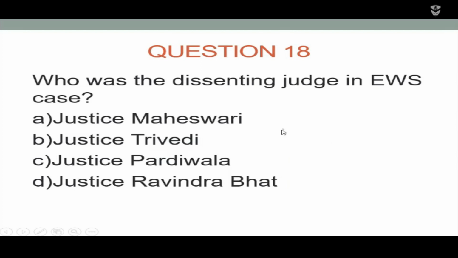Eighteenth question: who was the dissenting judge in the EWS case? Justice Maheshwari, Justice Trivedi, Justice Pardiwala, Justice Ravindra Bhat. The EWS case, economically weaker section. Option D is the right answer. Justice Ravindra Bhat was the dissenting judge in the EWS case, on behalf of himself and Chief Justice U.U. Lalit.